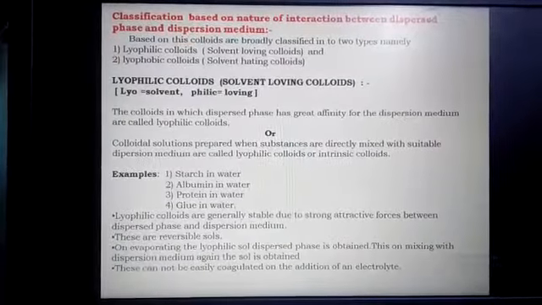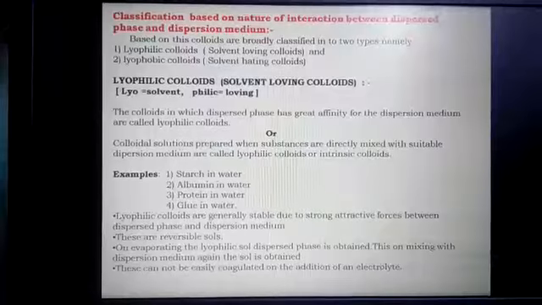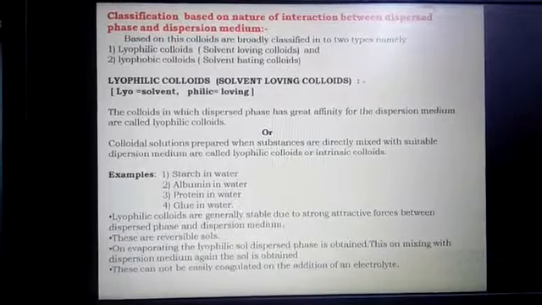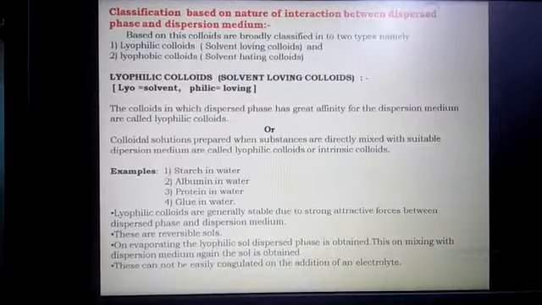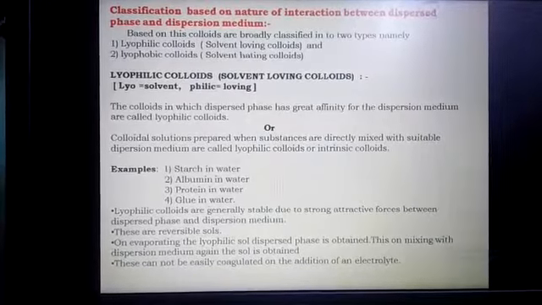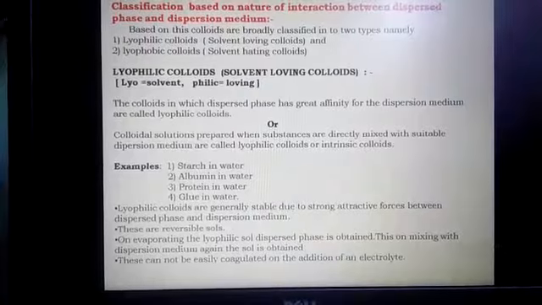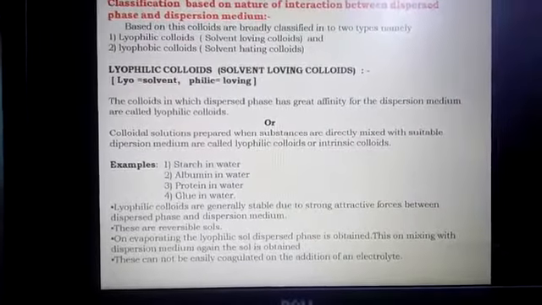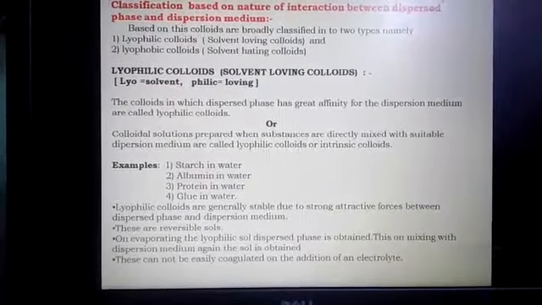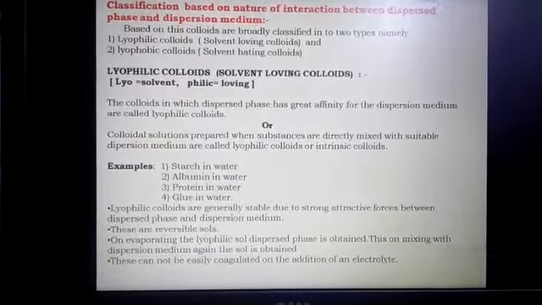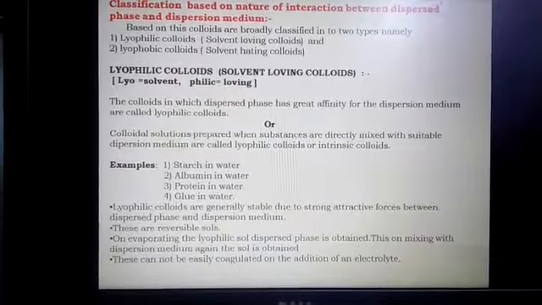Like that we can have albumin in water, protein in water, glue in water. Next, lyophilic colloids are generally stable due to the strong force of attraction between dispersed phase and dispersion medium. They are highly stable because there is a very great attraction.